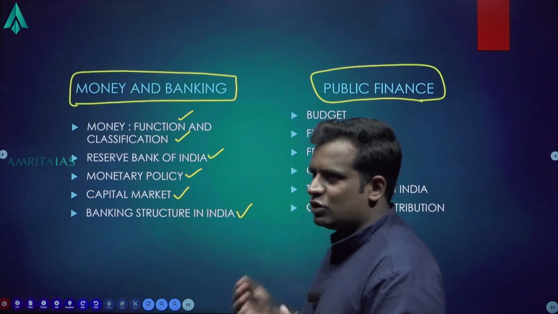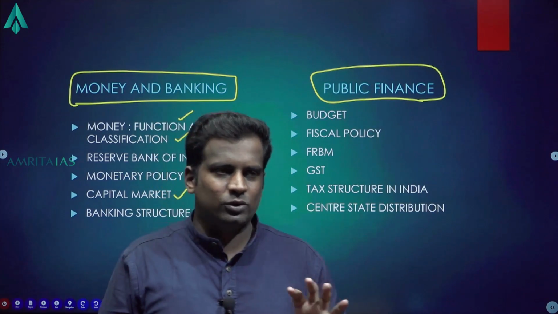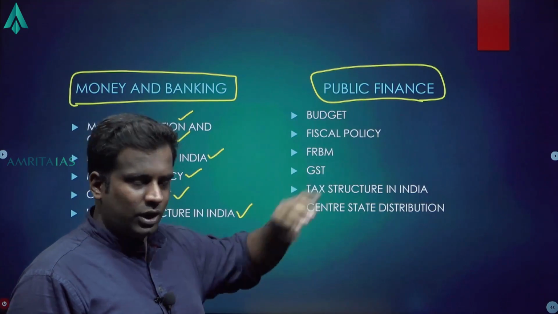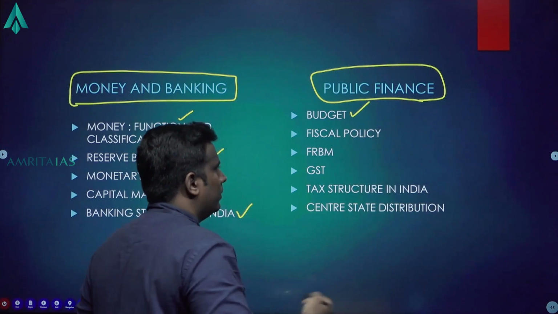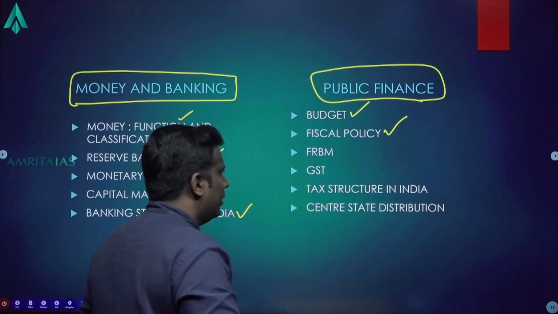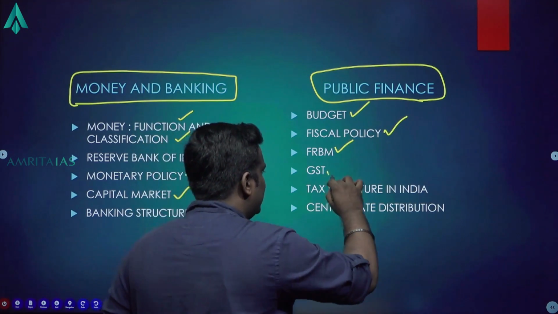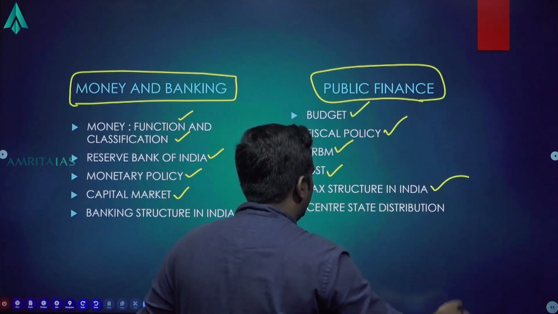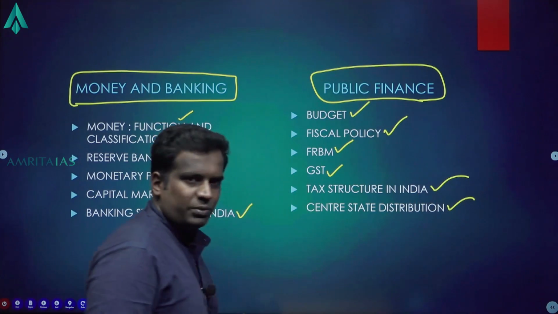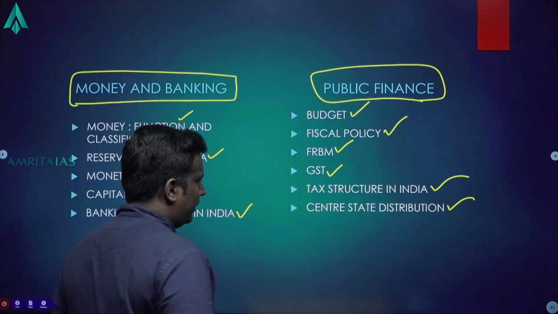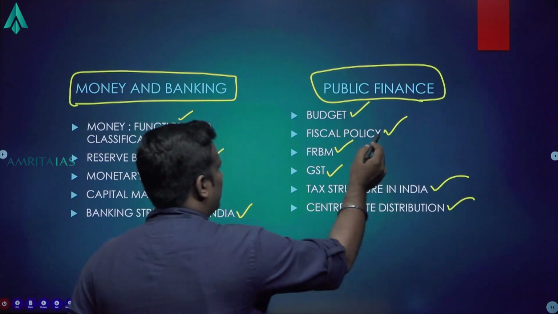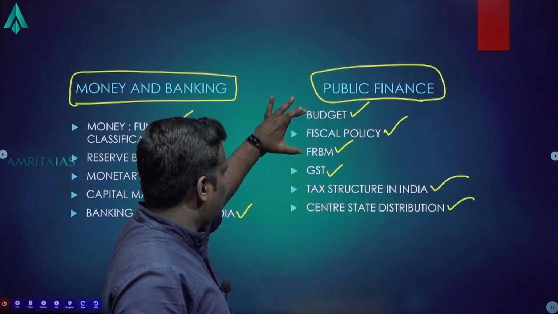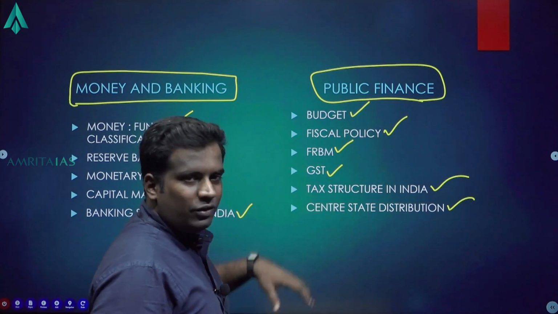Don't worry, at the end we'll be solving the 2022 economics question paper, so you'll understand the topics and how that came from. Budget is there, fiscal policy is there, FRBM Act is there, GST is there, tax structure in India is there, and the center-state distribution. Now that's a great advantage. Except for budget and FRBM, the remaining four topics